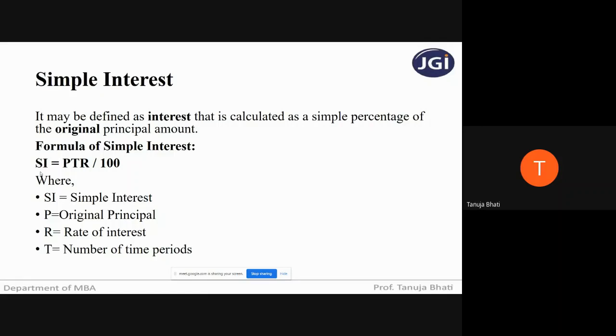Did everyone understand the meaning of simple interest? Yes, students? Any doubts in this? No, ma'am. Is anyone not clear? Okay. Yes, ma'am.